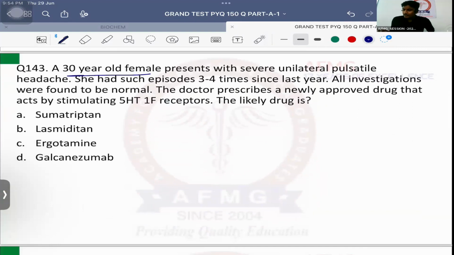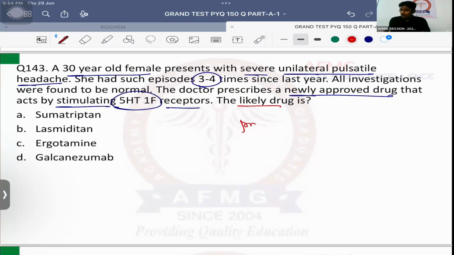A 30-year-old female presents with severe unilateral pulsatile headache. She had such episodes 3 to 4 times since the last year. All investigations were found to be normal. The doctor prescribes a newly approved drug that acts by stimulating the 5-HT1F receptors. The likely drug? The provisional diagnosis is migraine.